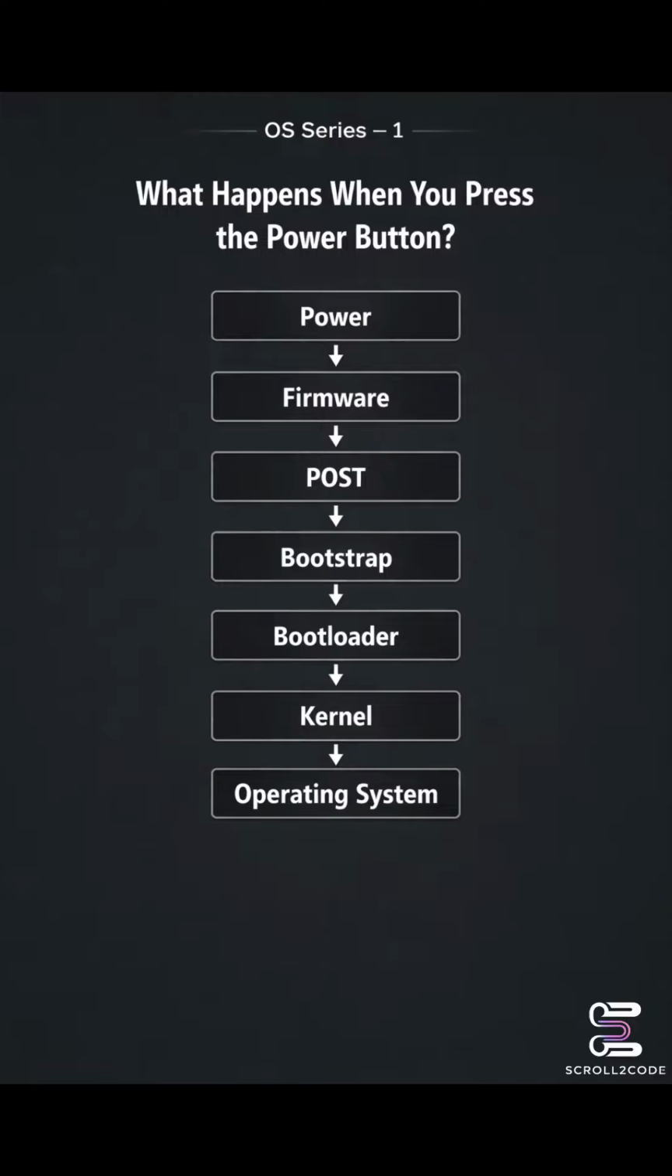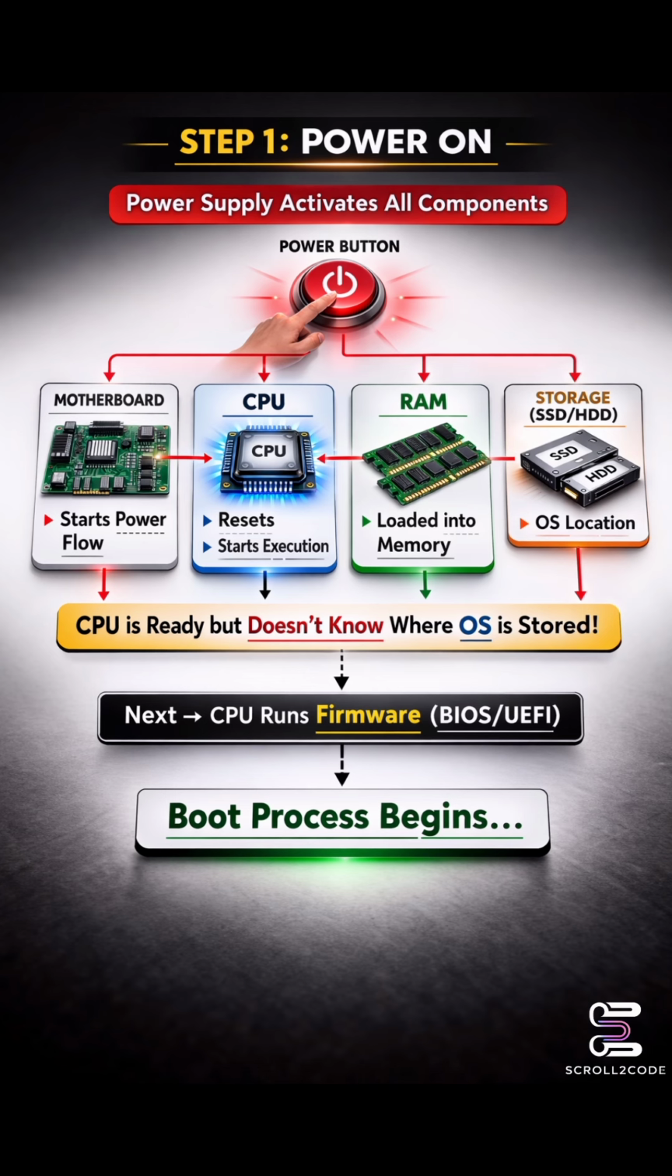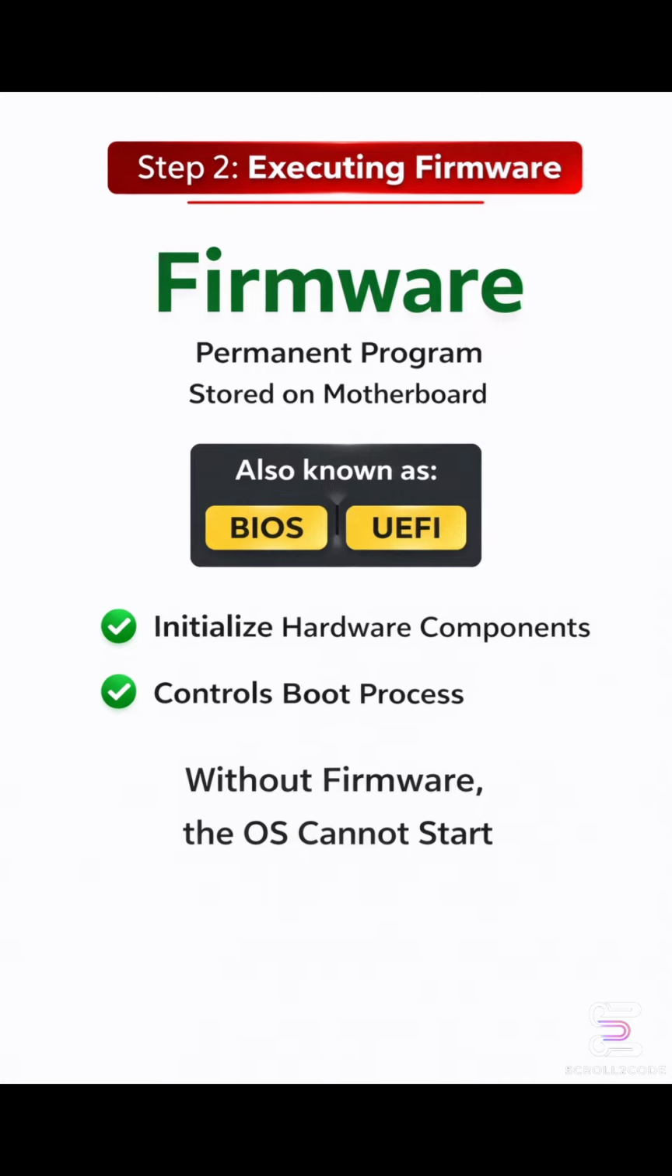When you press the power button on your laptop or computer, the operating system is not running yet. The CPU is reset and has no instructions about where the OS is stored. First, the power supply activates the motherboard, CPU, RAM, and storage devices. Immediately after reset, the CPU starts executing a permanent program stored on the motherboard called firmware, commonly known as BIOS